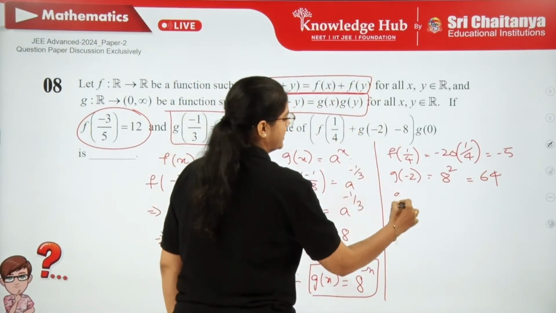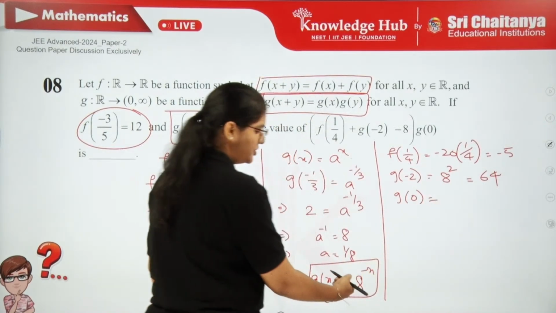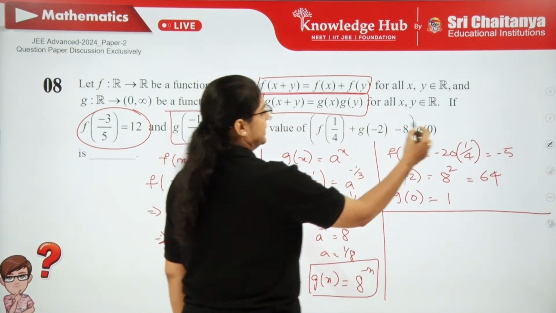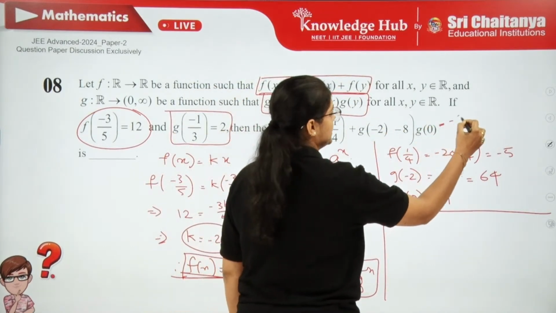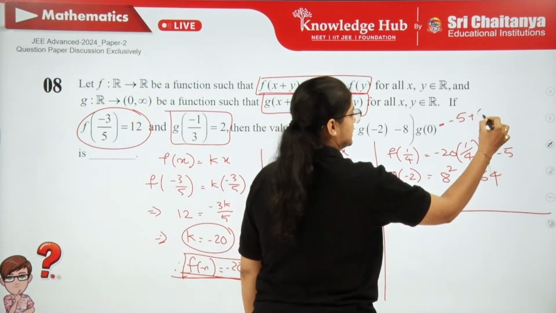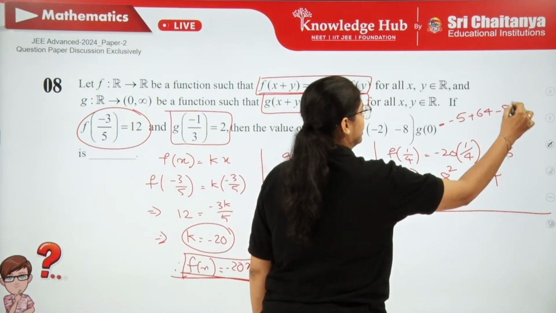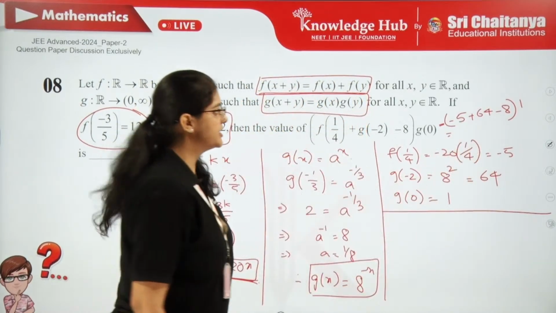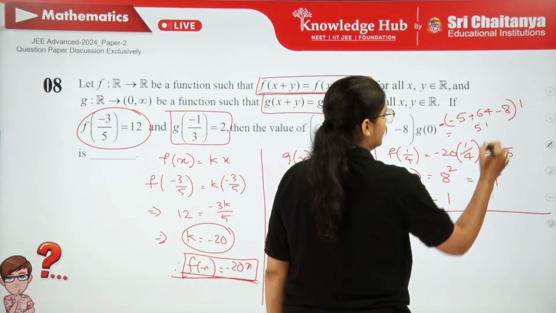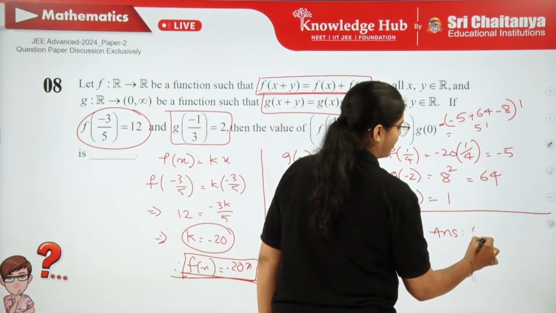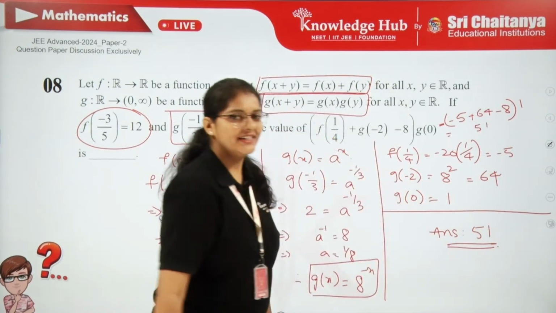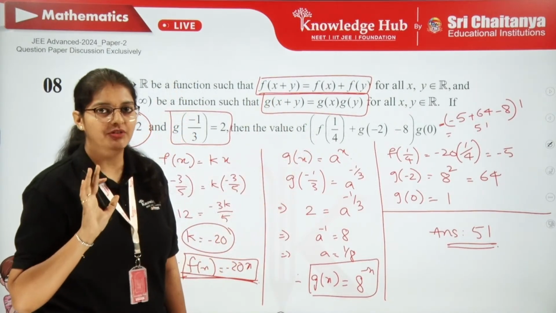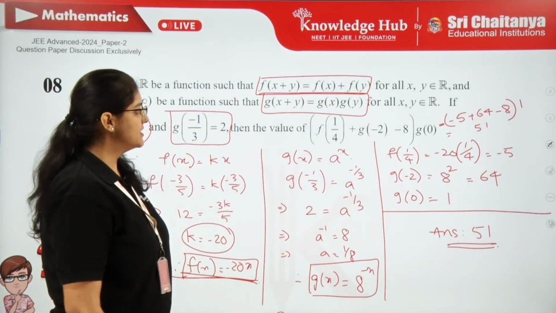So what is g(0)? g(0) is simply 8^0, that is 1. So we can get the value directly from here. f(1/4) is -5, plus g(-2) is 64, and then minus 8 overall into 1. So here you can check what answer you are going to get. 64 minus 30, you get the answer as 51. So the answer is going to be 51. So this is the basic direct question. Only the function which satisfies the condition you have to identify, the rest of the things are very simple.